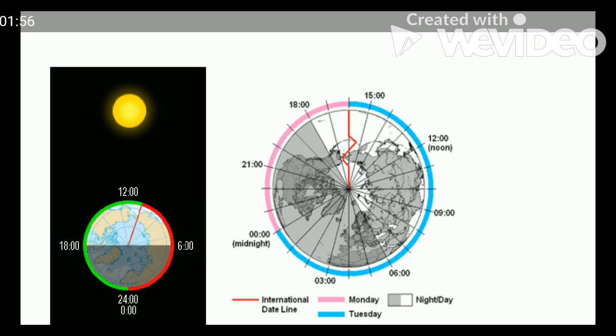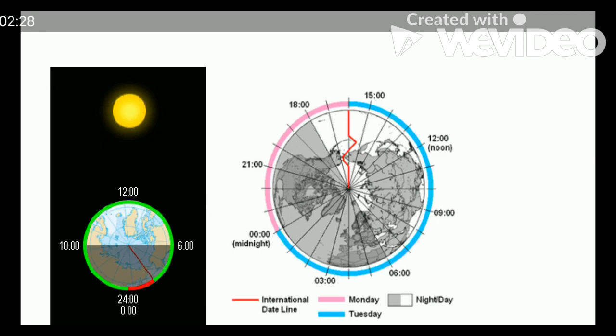In the next map, you can also see that the pink denotes Monday, while the blue denotes Tuesday. This is the 0 degree, and this is the 180 degree west.